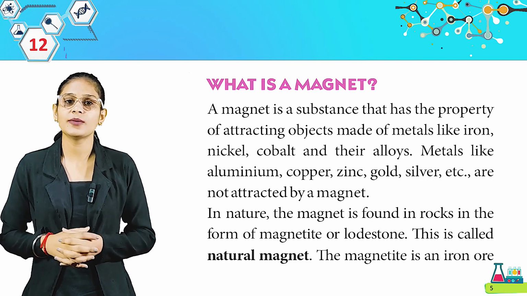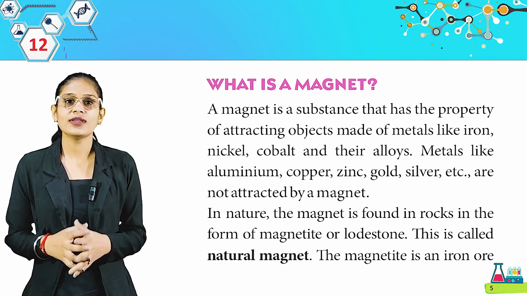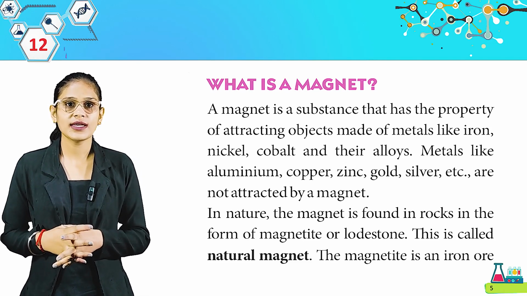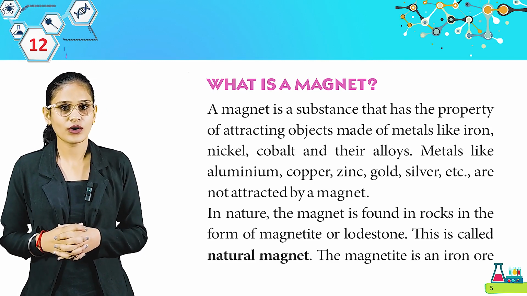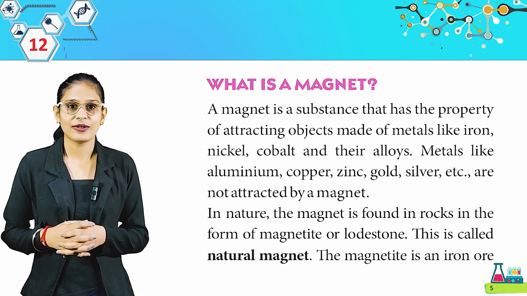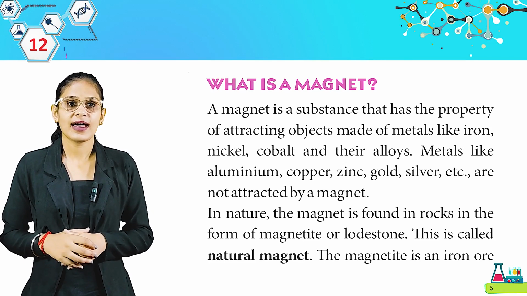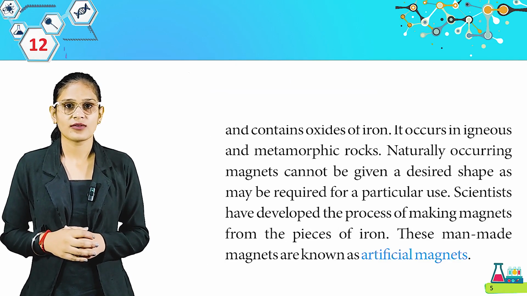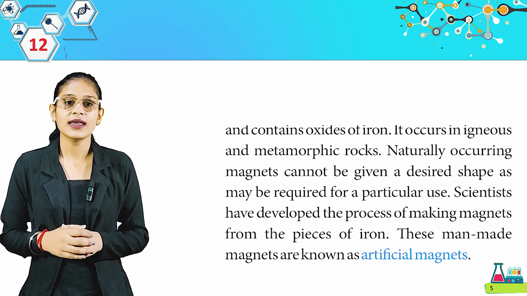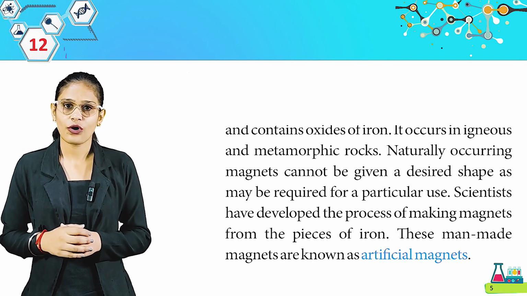are not attracted by a magnet. In nature, the magnet is found in rocks in the form of magnetite or lodestone. This is called a natural magnet. The magnetite is an iron ore and contains oxides of iron. It occurs in igneous and metamorphic rocks.